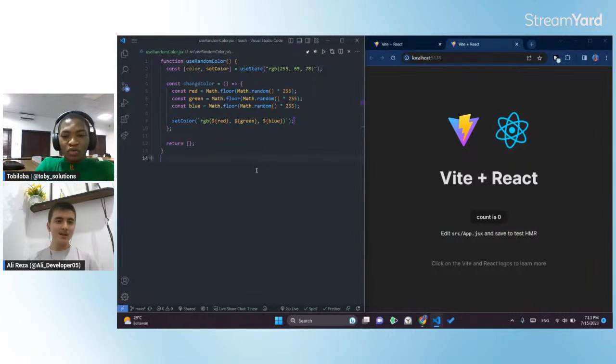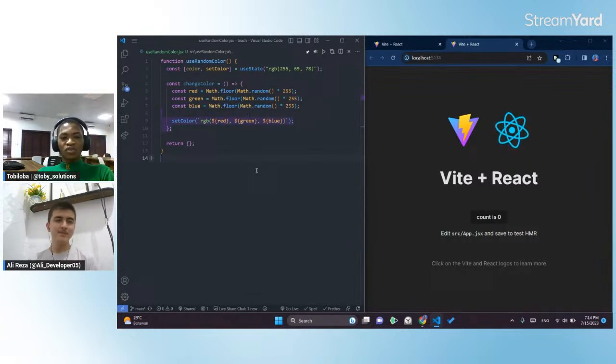So now our hook is actually complete, but we can't use the hook yet until we actually return something from the hook. So what are we going to be returning from the hook? We need to return this change color function that we are using here to change the color, and we need to return this actual color. We can't return the set color because it's not doing anything for us at the moment, because the set color still requires us to pass an argument down, and it's useless to us if we are doing that because we don't need to pass an argument. We just need the ready-made function, and the ready-made function that we need is change color, because change color is already handling the logic of randomizing the colors for us and then setting them for us. So it's already using the setter function for us, so we don't need to handle that part.